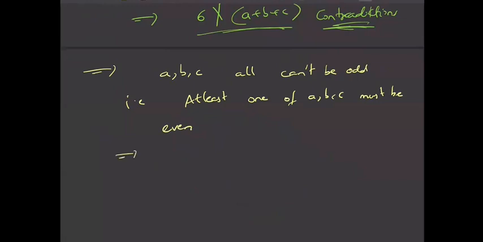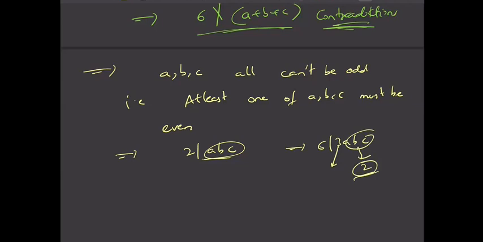So this simply means that 2 divides ABC, because if one of ABC is even, then 2 divides ABC. And this simply means that 6 divides 3ABC, right? Because here you have 3, and in ABC you will have 2. Think that every number is nothing but a product of primes. So here you already have 3, and in ABC one of the numbers will be even, so you can take 2 out common. So then simply you can say that 6 divides 3ABC. So finally then I can say that 6 divides A cube plus B cube plus C cube.